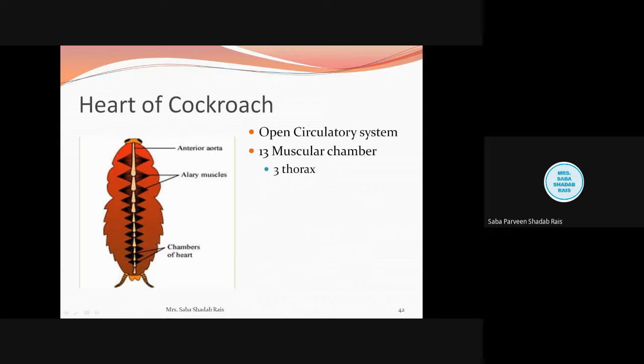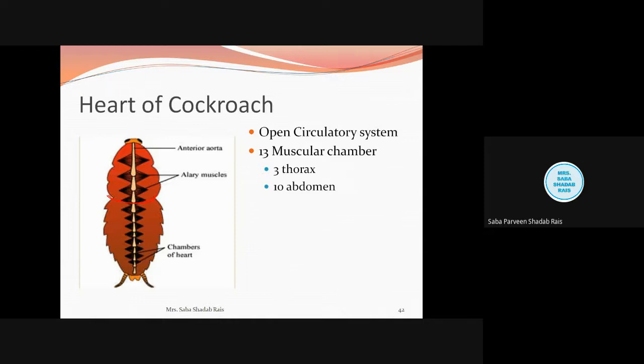Out of these 13, three chambers are present in the thoracic region, as you can see here. You will observe these three chambers are comparatively larger than the rest. So three thoracic chambers are there, and 10 chambers are present in the abdomen.